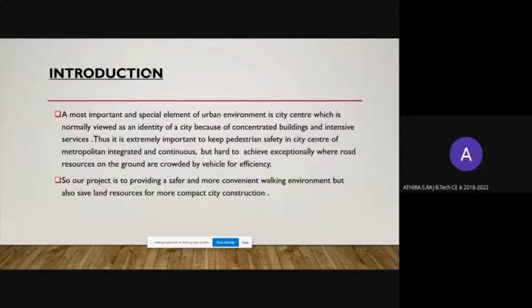The most important element of an urban area is its city center, where it is really crowded by pedestrians and vehicles. Pedestrians have equal importance like that of the vehicles there, and pedestrians also have the right to cross the road safely. Therefore, we have a professional responsibility to plan, design and install safe crossing facilities for all the pedestrians out there. Our project aims to provide a safer and more convenient walking environment, and also save land resources for more compact city construction.